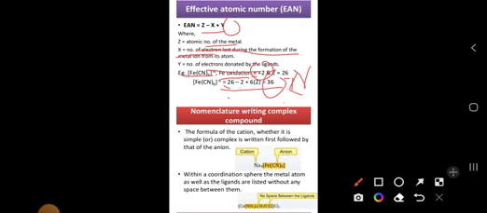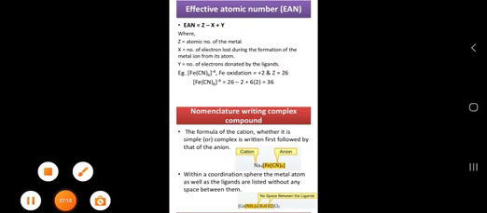So it obeys what I have told you: when we get a number equal to the nearest inert gas element, that we call the effective atomic number. Here 36 is krypton, so it obeys the EAN rule. If you get 35, it will not obey the EAN rule. So this is the effective atomic number.